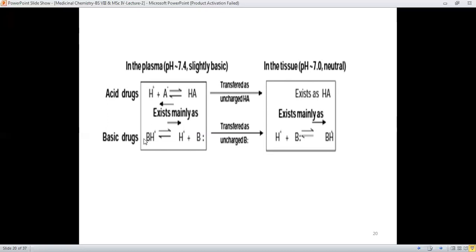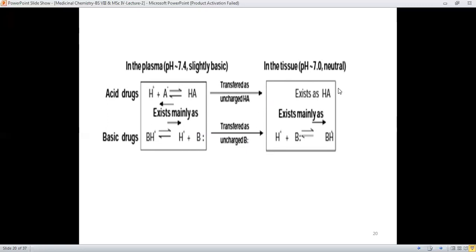But for the transfer of the drug from the plasma towards the tissue, it must be the neutral one. It means that the acidic drug will be transferred as uncharged HA, and basic drugs will be transferred as uncharged B with the lone pair of electrons.